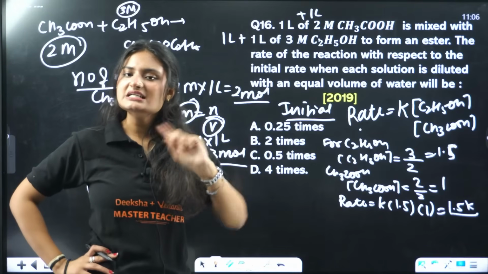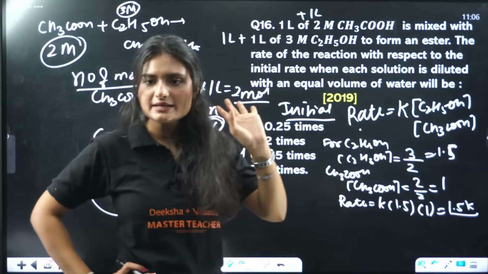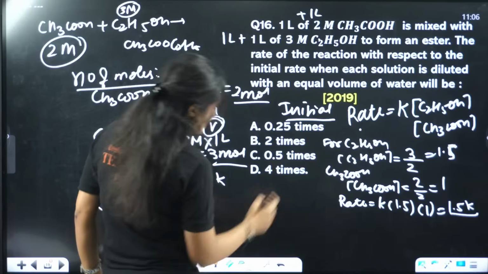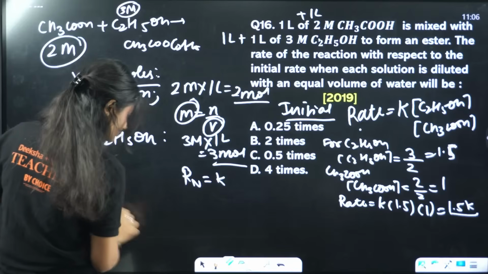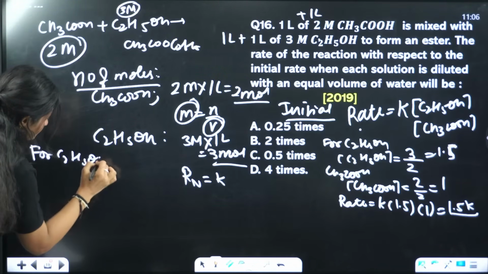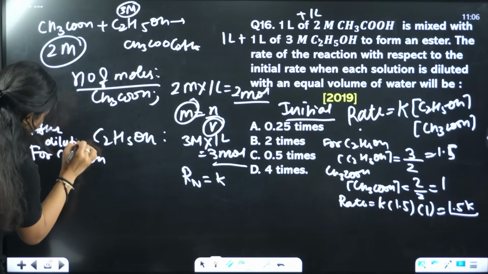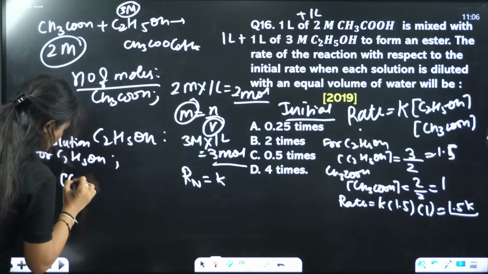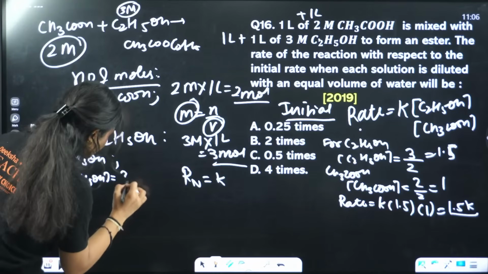But the number of moles are still the same. Adding water does not change the number of moles. So for C2H5OH, after dilution, the concentration is number of moles, which were 3, by total volume.